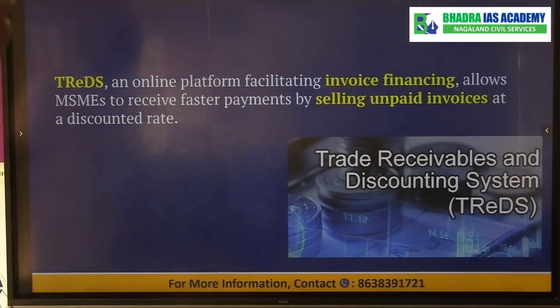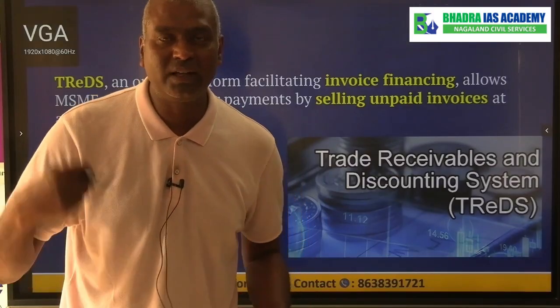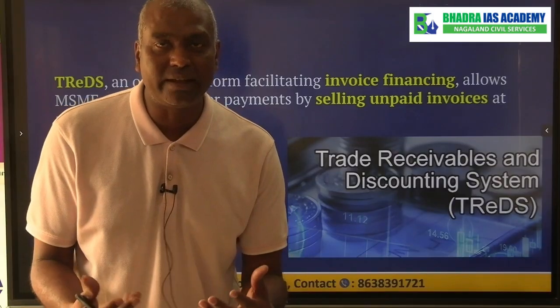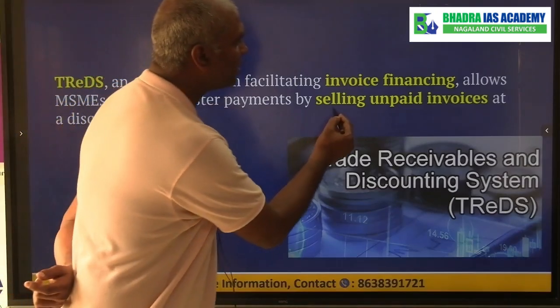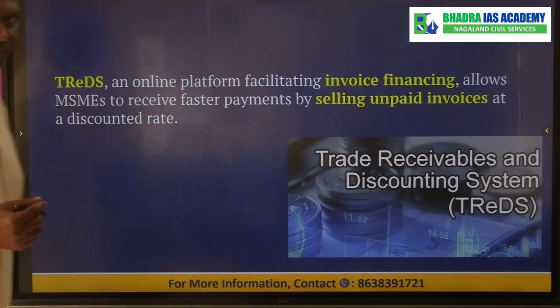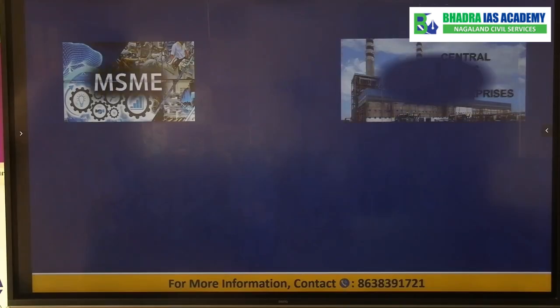So what is this TREDS? How do you understand this? Now TREDS is an online platform where the MSME can put their invoice, that means their bill, for getting some money from financial institution, basically for selling the unpaid invoices at a discount rate. What does it mean? Let us try to understand.